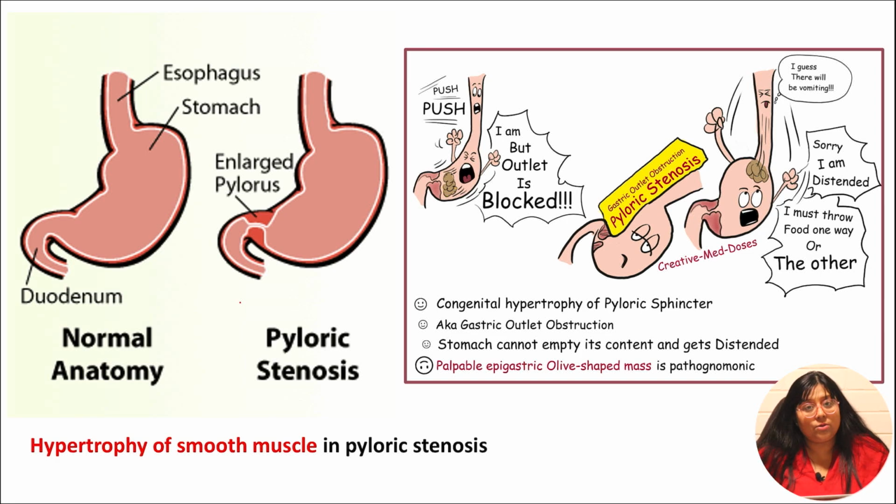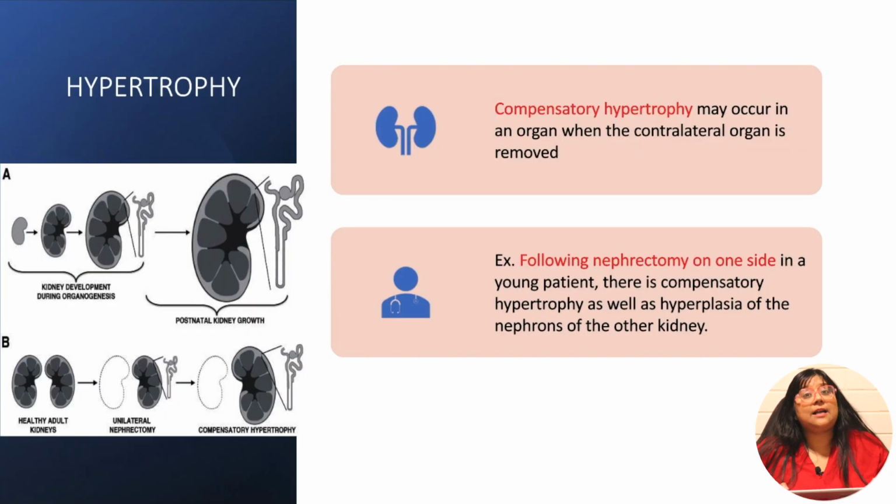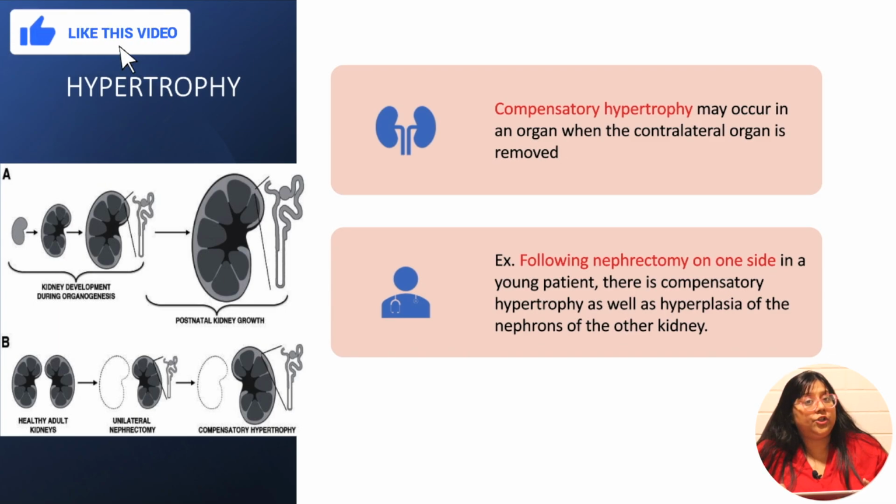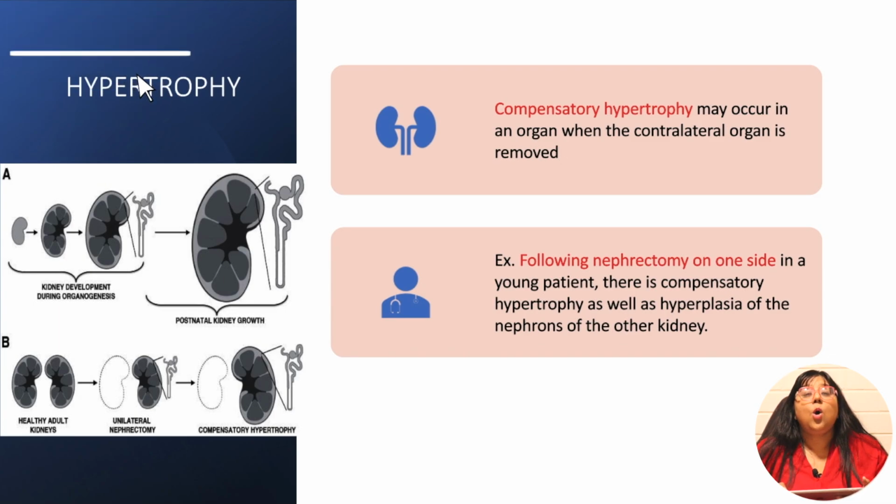The pyloric stenosis is the stress factor here. And how is the cell adapting? It is adapting by hypertrophy of the smooth muscles. So this is another example of pathological hypertrophy. Another type of hypertrophy is compensatory hypertrophy. When a kidney is removed, you know that the kidney is a paired organ. If one of the kidneys is removed, the other kidney will show compensatory hypertrophy of nephrons. So that is an example of compensatory hypertrophy.